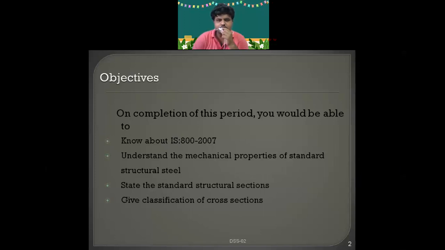Aditya, you can switch off your mic because I am getting an echo. This last topic will be discussed in depth in your design of beams chapter, which is almost the sixth chapter in your book. Today we'll just see what the classifications are, because you are supposed to learn about these things again. Types of elements we'll also discuss in the design of beams.